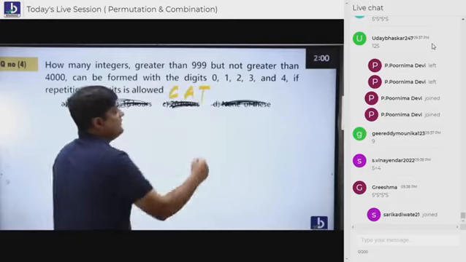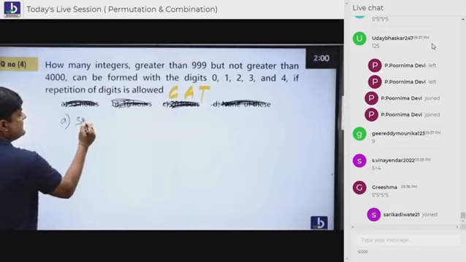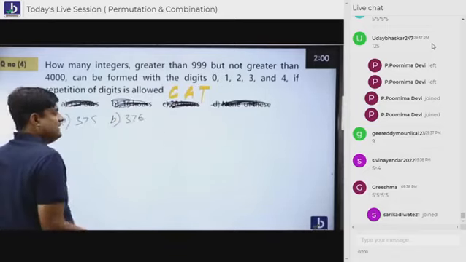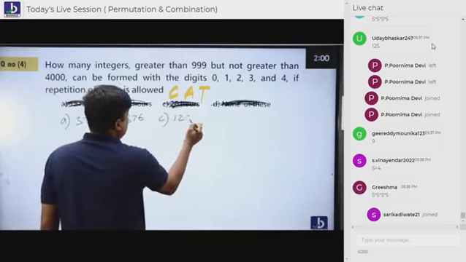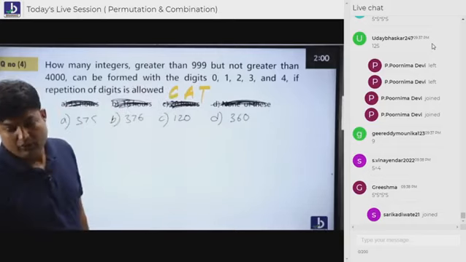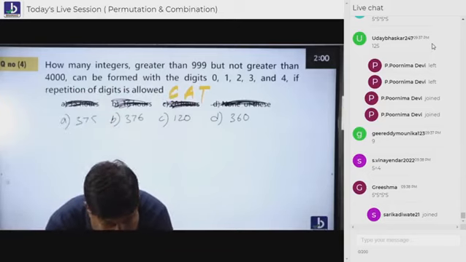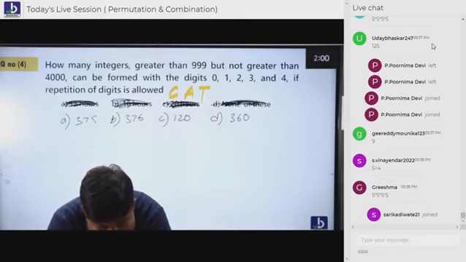Please copy the options, everybody. The options are 375, 376, 120, 360. Following, everybody? Clear? So this is the question which has been given to you. Try to understand, students. This was given in which examination? Yes, this was given in the CAT examination.